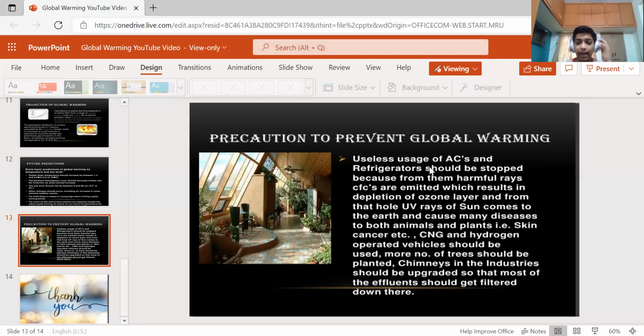And like I said before, refrigerators release chlorofluorocarbons which go up and damage the ozone layer. CNG vehicles, like in Delhi where they are using public transport as CNG vehicles, help reduce the pollution there, and we have to plant more trees, so that the rain comes in time and goes in time.